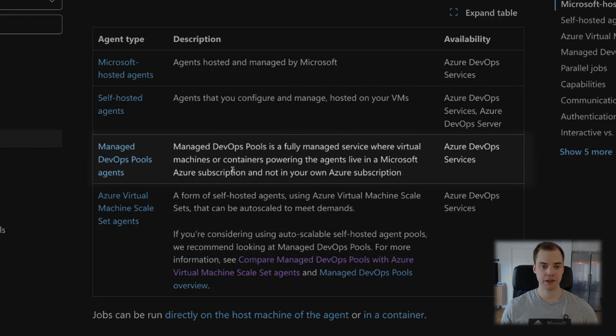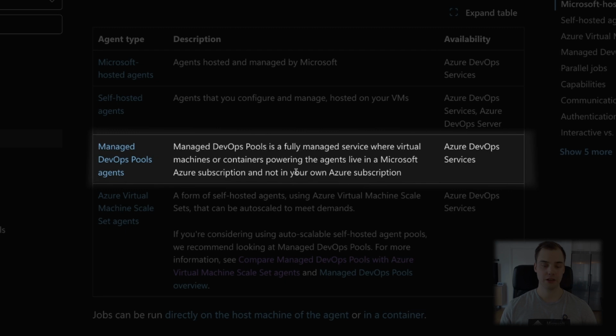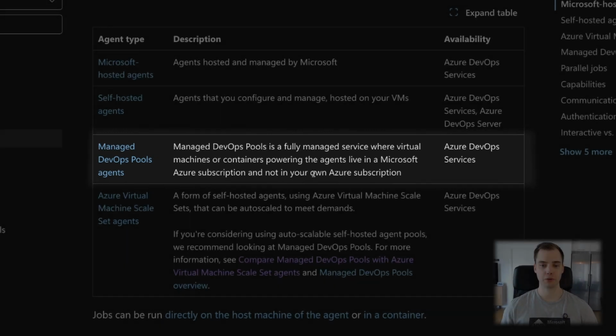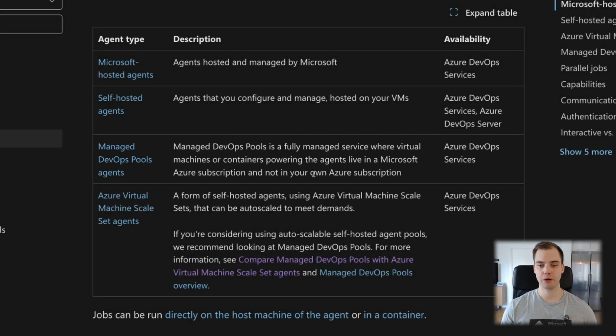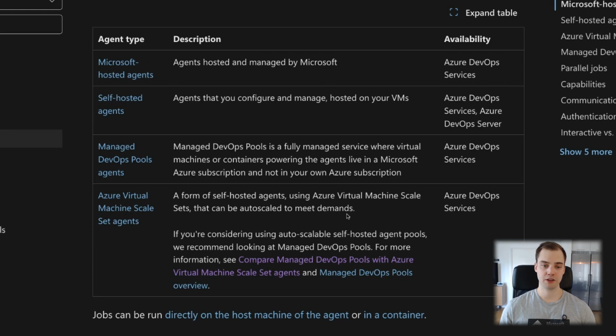But what about the managed DevOps pool agents then? As you can see here, this is the fully managed service where the machines and the containers that power the agents are not in your Azure subscription. That's true also for the Microsoft hosted agents, but for your self-hosted agents, or if you were running Azure Virtual Machine Scale Sets, you would have them in your subscription, and you would have to manage them. But that's not the case with the managed DevOps pool agents. They live in a Microsoft Azure subscription that you don't see. So the only thing that you manage really is the images and some of the settings.